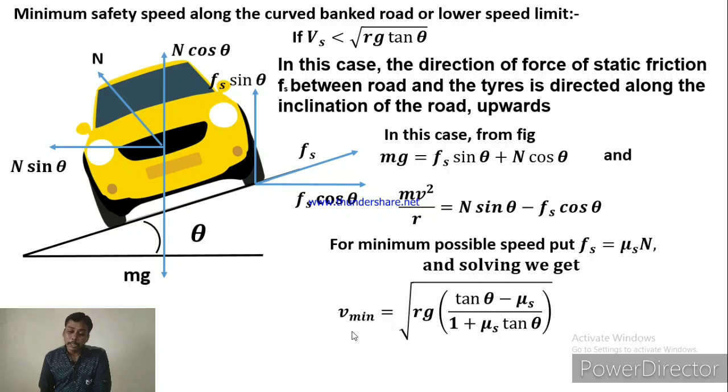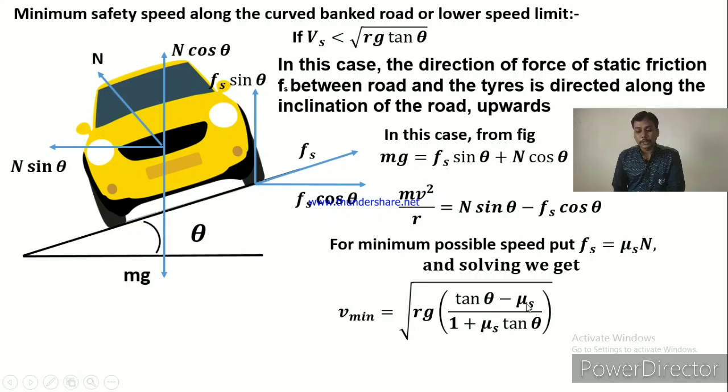And this is V minimum, which means the minimum speed on the banked road, which is equal to √Rg (tan theta minus mu s) upon (1 plus mu s tan theta), where theta is the angle of banking, mu s is the coefficient of static friction, r is the radius of curvature of the curved road, g is the acceleration due to gravity, and V minimum is the minimum speed.